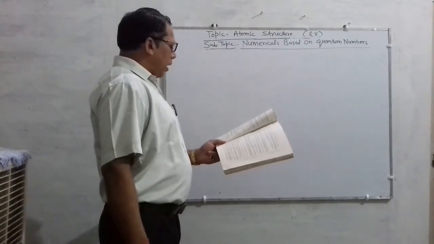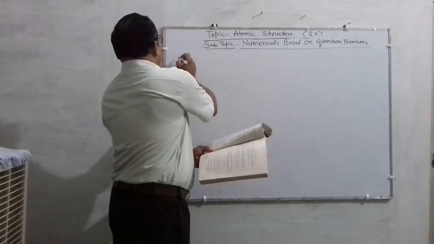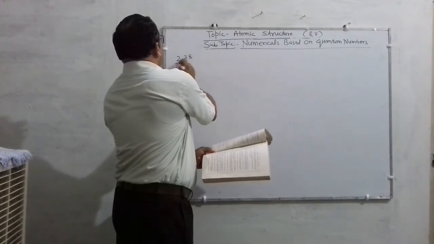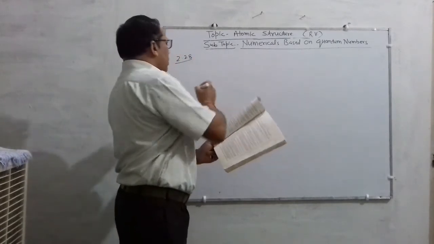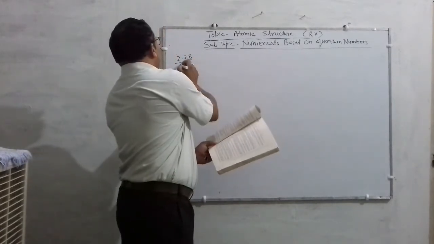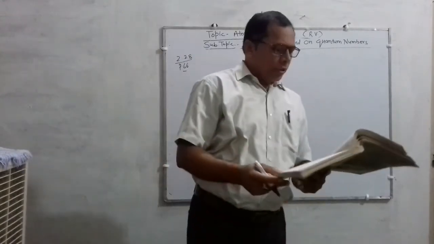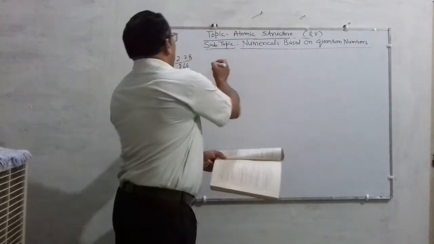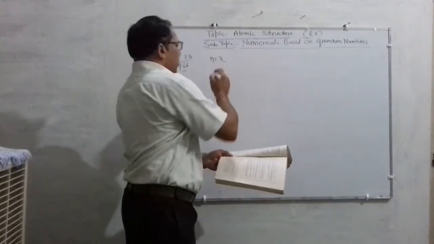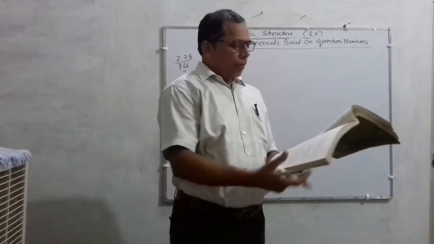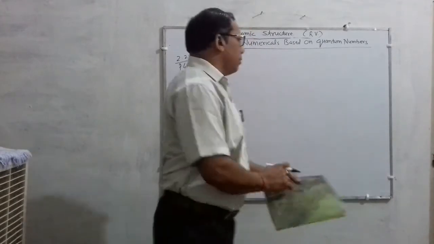The question is question number 2.28 on page number 66. An orbital has n equal to 3, then what are the possible values of L and M?